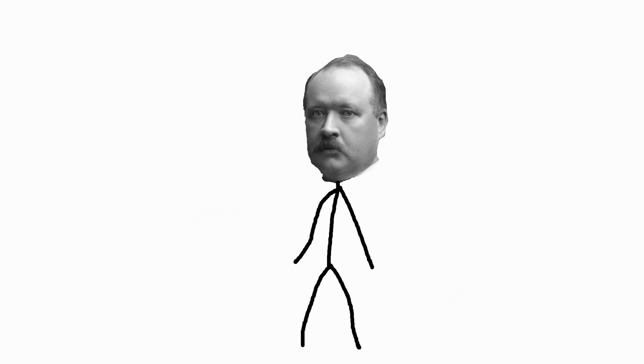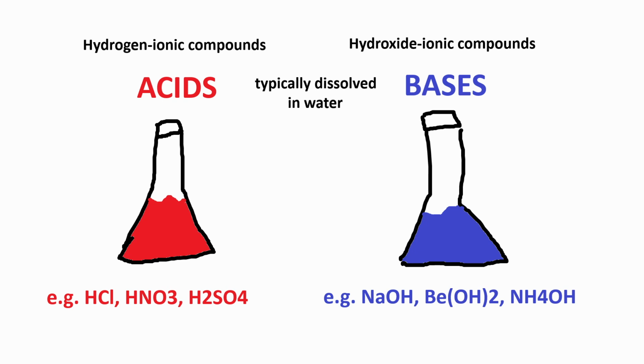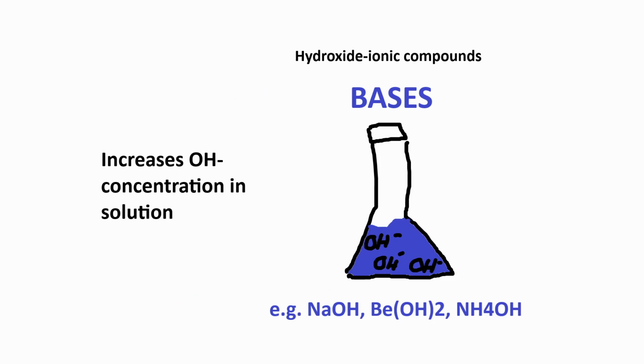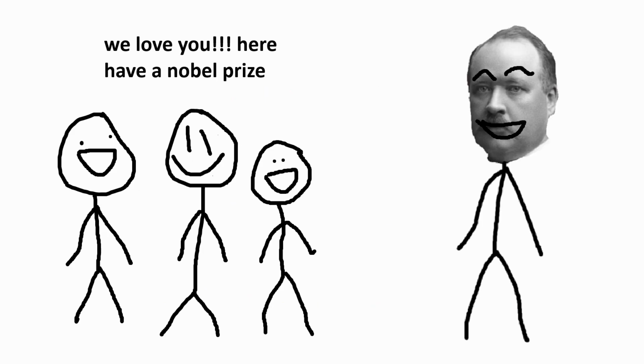No one really cared about this work at the time, so he extended his theory into including this key concept for these new hot compounds called acids and bases. When acids and bases dissolve in solutions, acids produce more hydrogen ions and bases produce more hydroxide ions. Then everybody loved and cared about it.